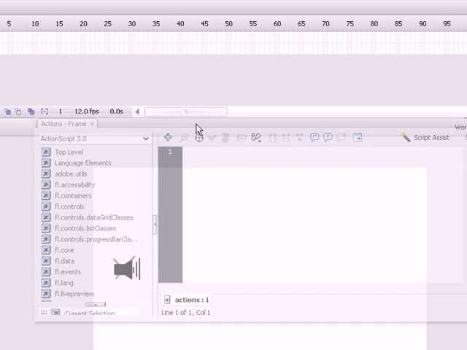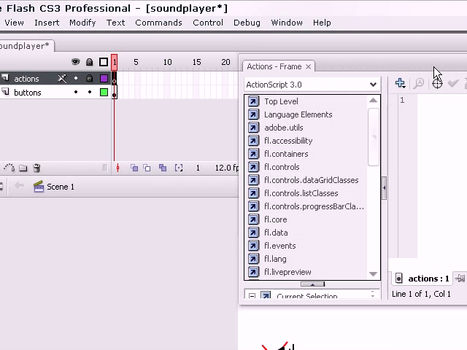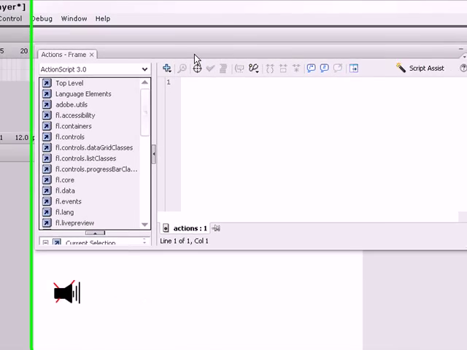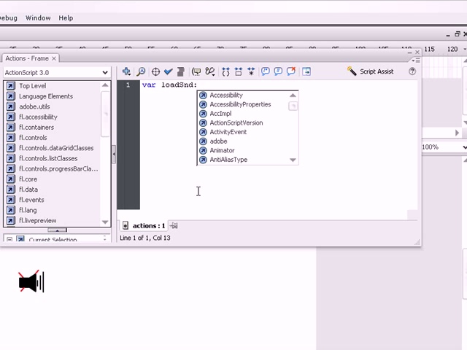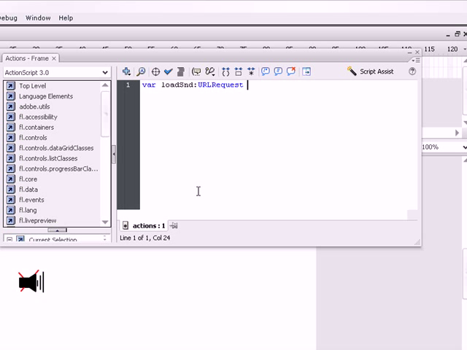Okay, so first we need to create a var to load the sound, and we'll call it var load snd, URLRequest, equals new URLRequest.